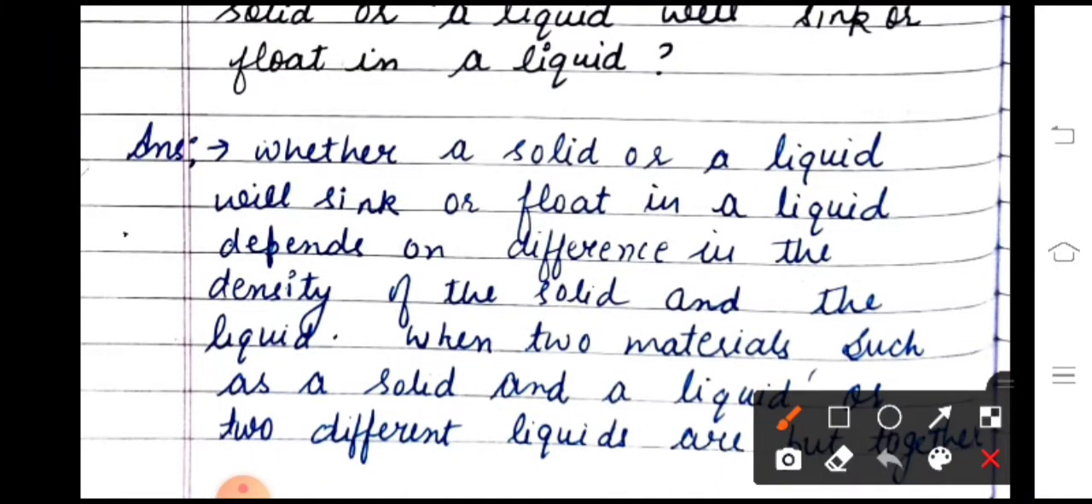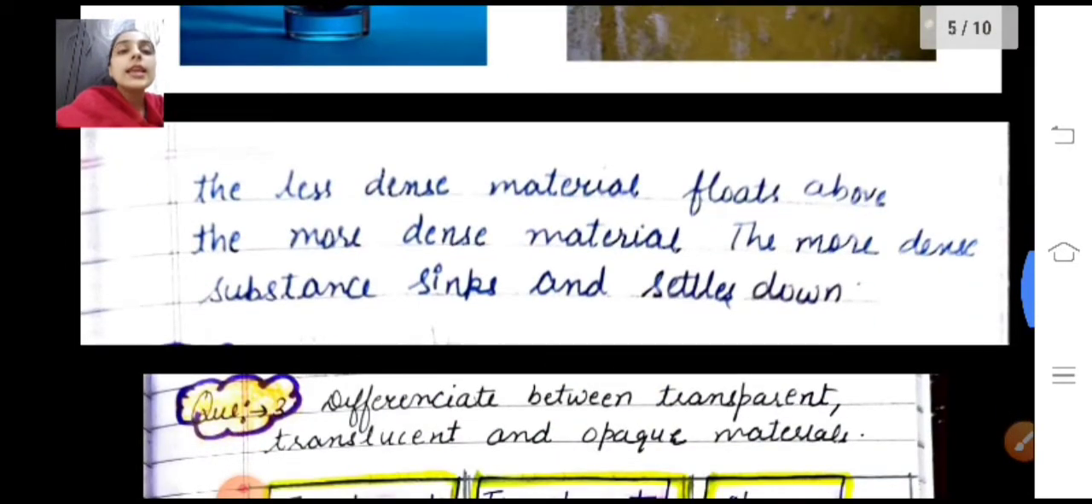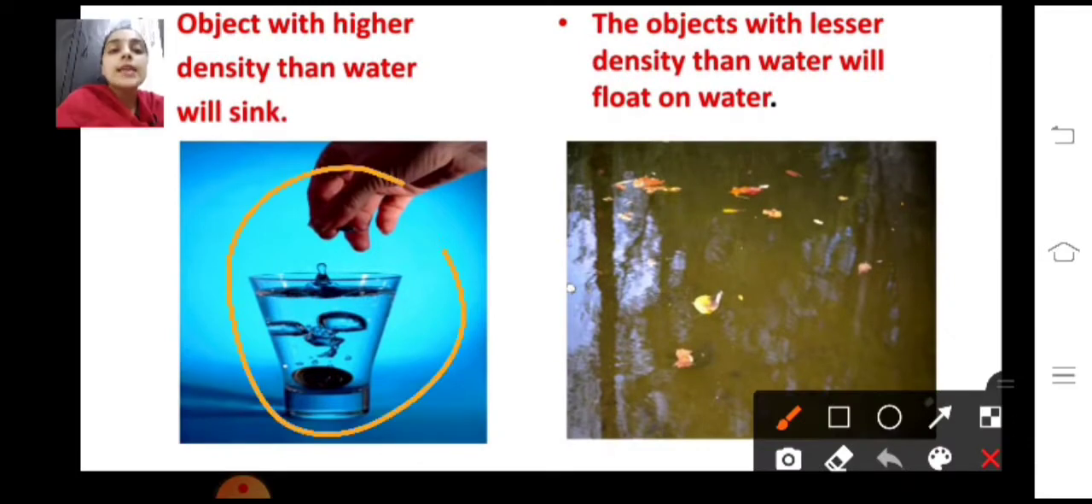The answer is whether a solid or a liquid will sink or float in a liquid depends on the difference in the density of the solid and the liquid. When two materials, such as a solid and a liquid or two different liquids, are put together, the less dense material floats above the more dense material. The more dense substance sinks and settles down. It means that, for example, an object has a higher density than the water. For example, a coin. You can see the example of the coin here. If we drop a coin into the water, it will sink and settle down at the bottom.